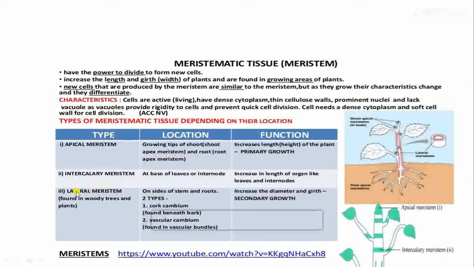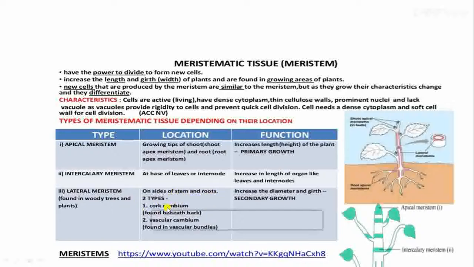Okay, now come to the third kind of meristem, lateral meristem. As you know, lateral means in the sides, found in the woody trees and plants on the side of the stem and roots. So you can see here, in the sides of the stem. This is the center of the stem, and on the sides this lateral meristem is present, and lateral meristem divides and as a result there is increase in thickness or width of the plant. You know, large trees have a large trunk, wider, isn't it? Wider stem or thick stem due to lateral meristem. So they are present on the side of the stem and roots.